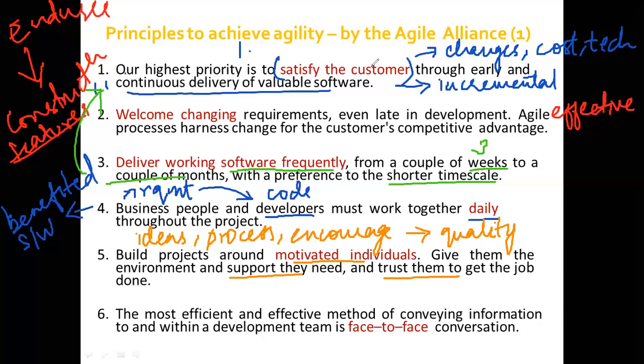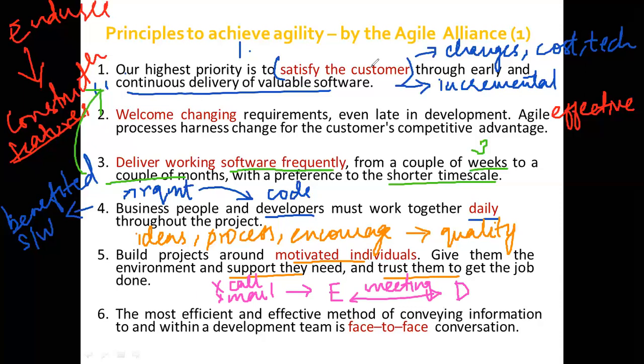The sixth principle is that the most effective and efficient method for conveying information to and within a development team is face-to-face conversation. That is, you've got the end user and you're going to have the developer. Now, suppose the end user wants certain changes to be made within the software. He's not going to make a call, or send a mail. These are not accepted. What he needs to do is set up a meeting, face to face, and discuss the changes.